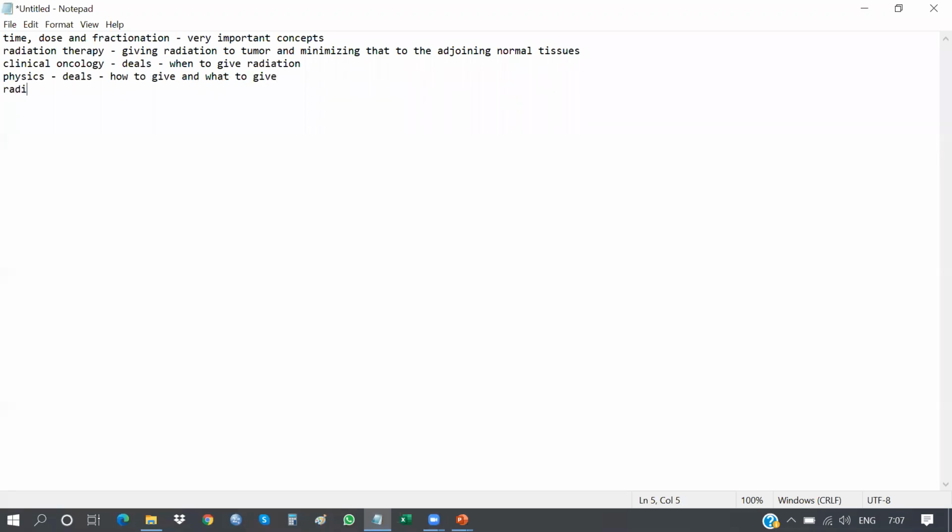And radiobiology deals with why to give. So this is how I interpret the different subjects of radiation therapy.